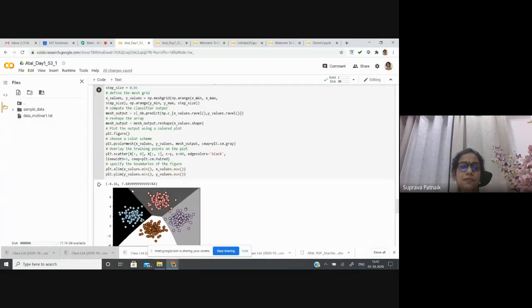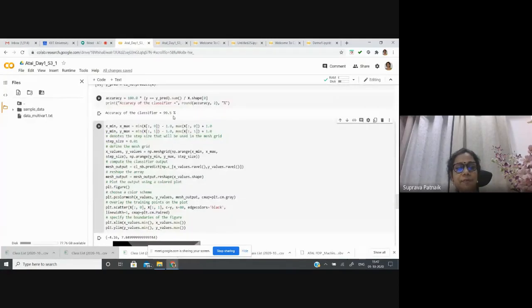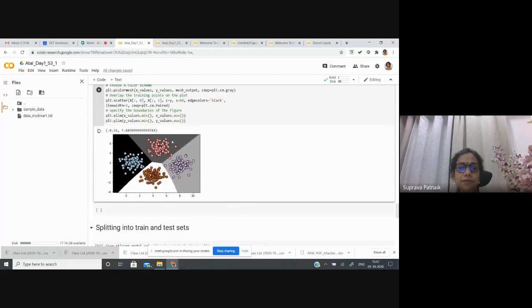So my accuracy is not 100%, it is 99.5%. That means there are some wrong predictions, wrong classifications. Here you can see that there is a sample which belongs to the pink category, but it has fallen in the range of the purple class. Similarly, there is another sample here from the brown class that has moved into this black domain or the range of this blue class.